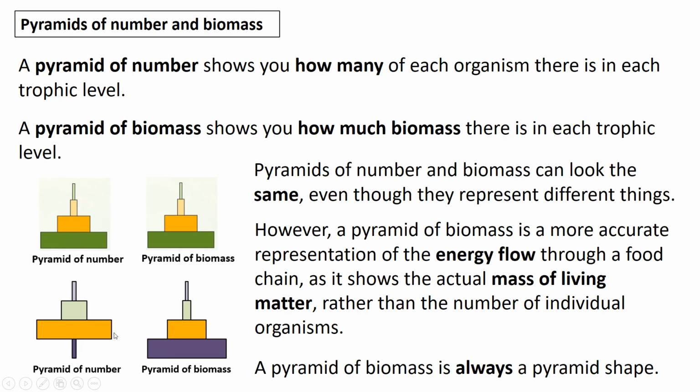In the lower pyramid of numbers at the bottom here, you can see there's a very small number of producers. This could be something like an oak tree, for example, and you'd only need one of those because it has such large biomass. This is where a pyramid of biomass is better than a pyramid of numbers, because biomass pyramids always look like a pyramid shape. So the pyramids of numbers and biomass can look the same shape, even though they might represent different things.